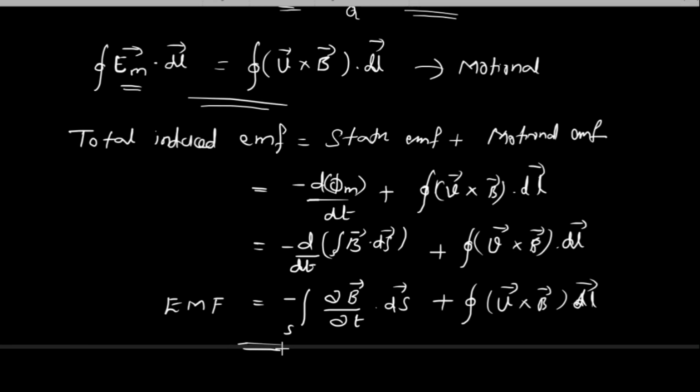So in first case, the induced EMF will be known as statically induced EMF or transformer EMF, and in the second case, the induced EMF will be known as motional EMF. And since both the movements are practically possible, it is better to have a total induced EMF equation. So we have derived a mathematical total induced EMF equation also.